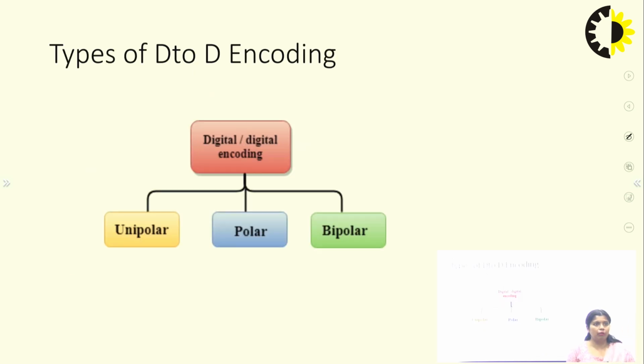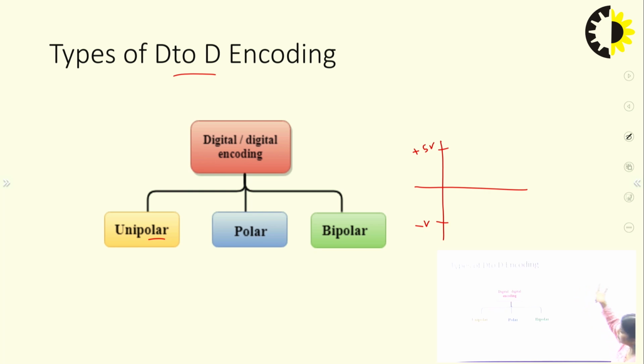Now, these are the types of digital to digital encoding. It can also be called D to D encoding. In digital to digital encoding, there are three types: unipolar, polar and bipolar. Polarity means positive or negative polarity. If we are talking about this signal, it is represented as positive, or negative 5 volts and plus 5 volts.